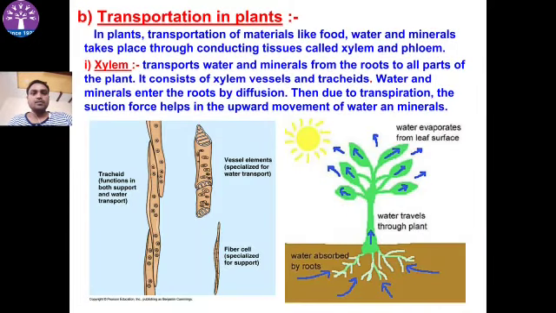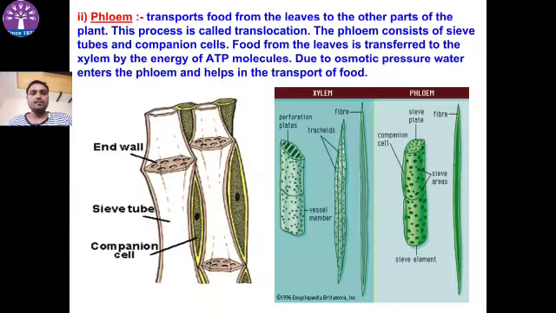Transportation in plants. Plants have 2 special types of tissue, xylem and phloem, to carry out various transport processes like food, water, nutrients, etc. Xylem is the water conducting tissue. It contains tracheids, vessel elements and fiber cells. Xylem carries water. Then phloem. Phloem is the food transporting tissue system in the plant. Food from the leaves is transferred to the phloem by the energy of ATP. Due to osmotic pressure, water enters the phloem and helps in the transport of food.